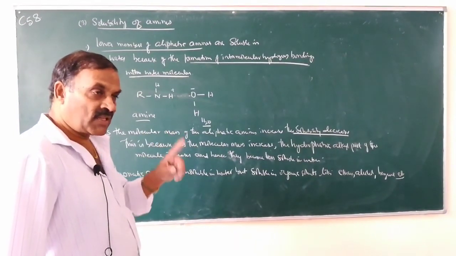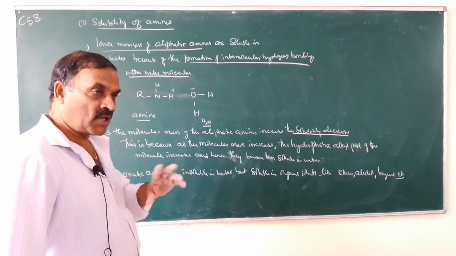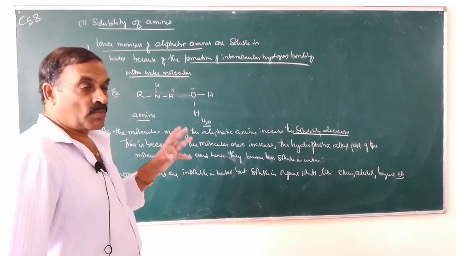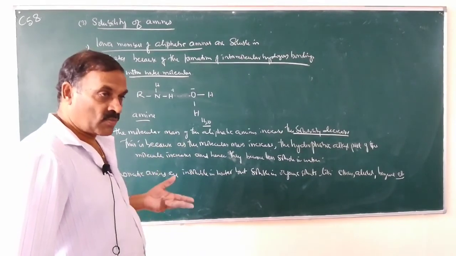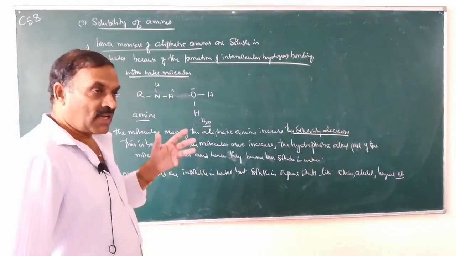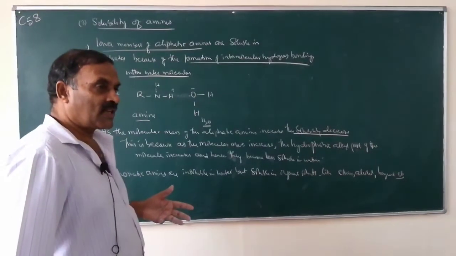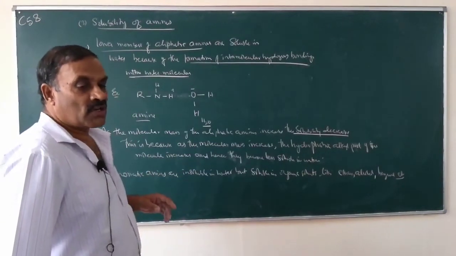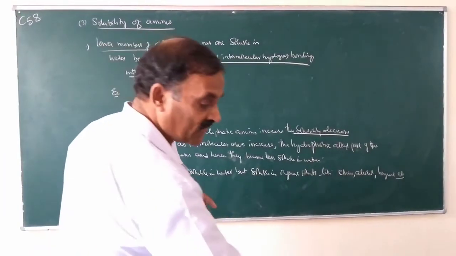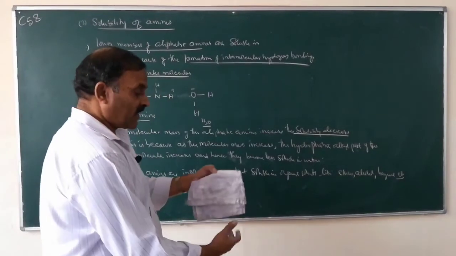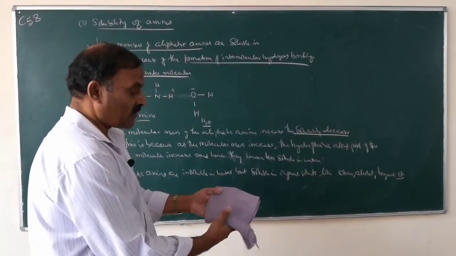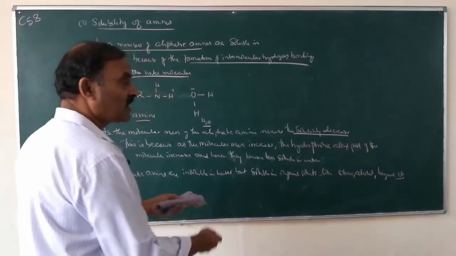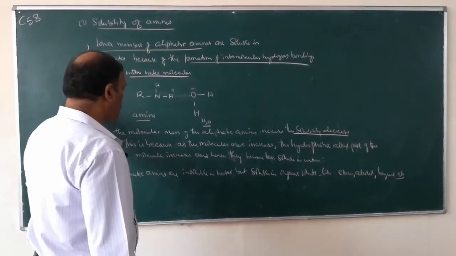In secondary amine there is only one, and tertiary amine has no NH bonds. So because of these polar hydrogen bonds, they undergo excessive hydrogen bonding in primary, less hydrogen bonding in secondary, and still no hydrogen bonding in tertiary. Because of this hydrogen bonding, their boiling points vary. So the boiling points of primary amines are higher than the tertiary amines because of hydrogen bonding.